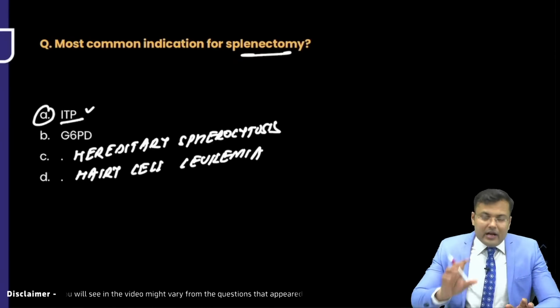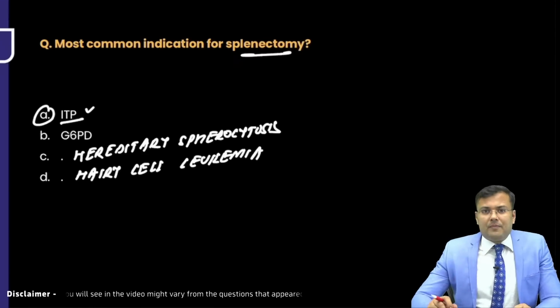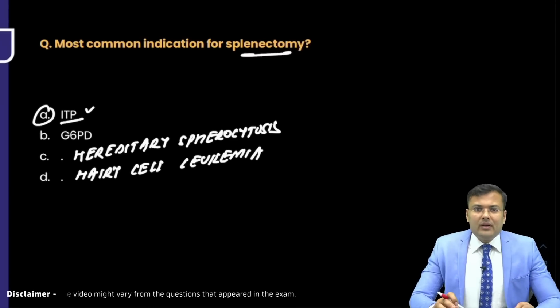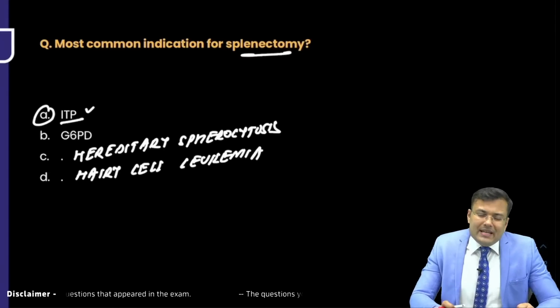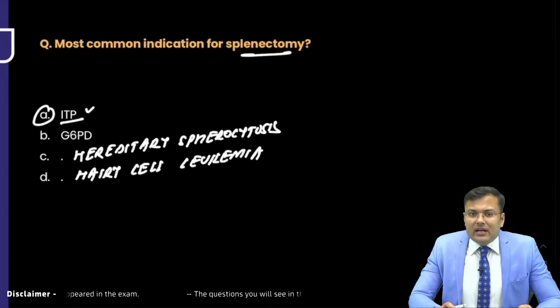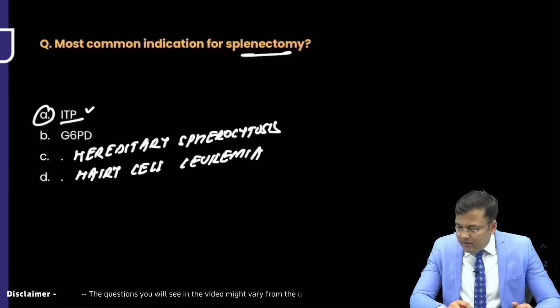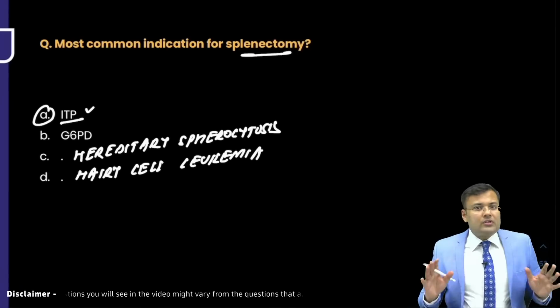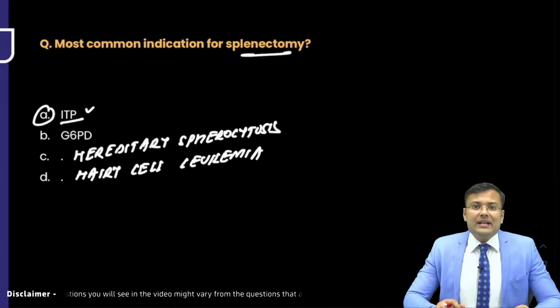Now, if there is a change in the language of the question, if the question is like this, which of the following hemolytic anemias is the most common indication, then the answer would be hereditary spherocytosis. But for most common indication of splenectomy, it is not hereditary spherocytosis, it is ITP.